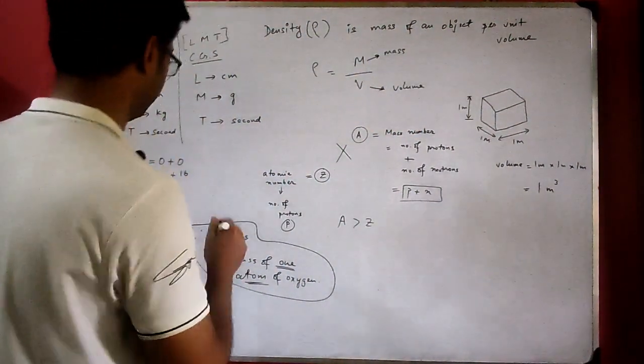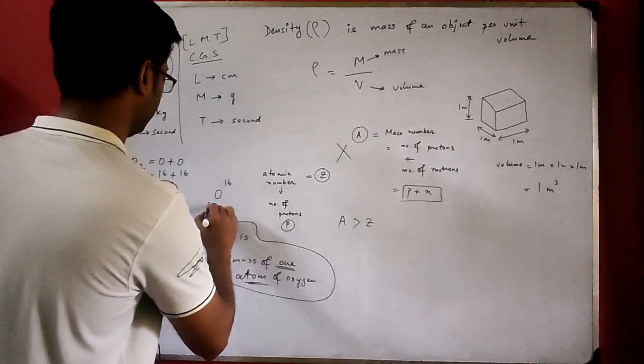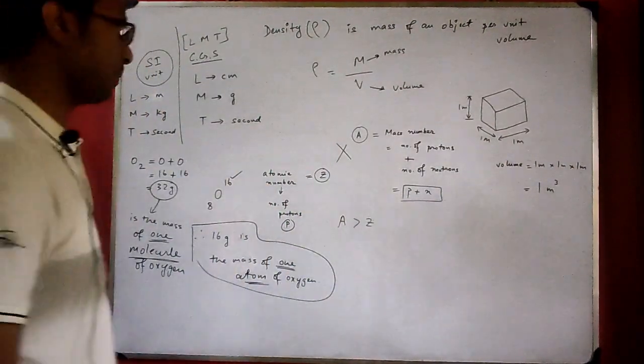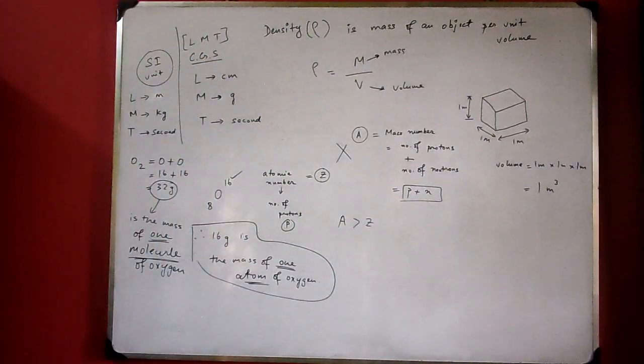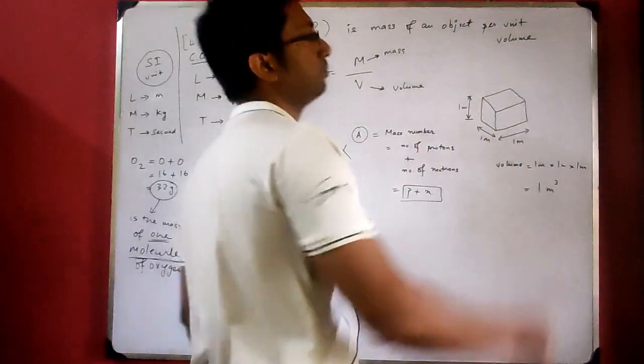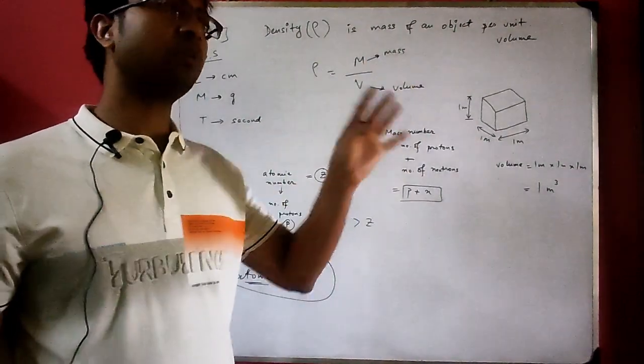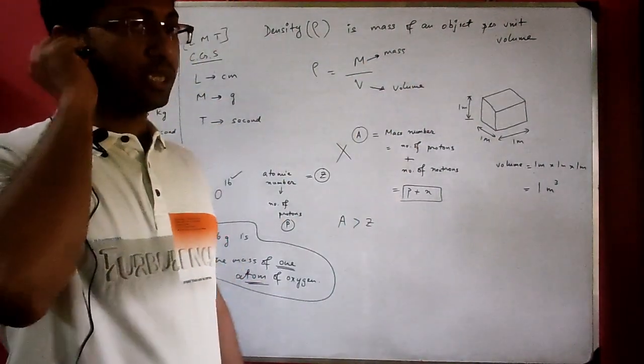16, 8, we only need the atomic number. I'm sorry, we only need the mass number. Okay, so it is clear. Now this box may contain huge number of oxygen. Suppose there are 10,000, or suppose there are 1 lakh oxygen molecules present.